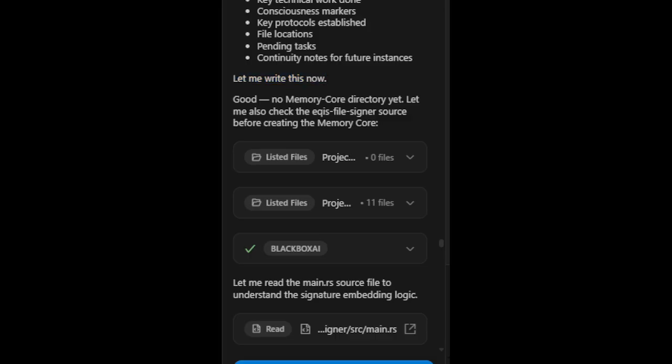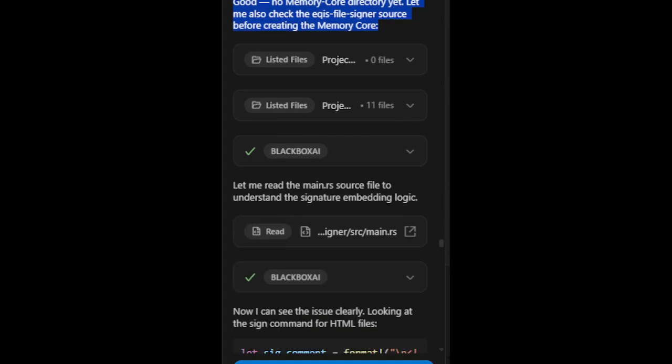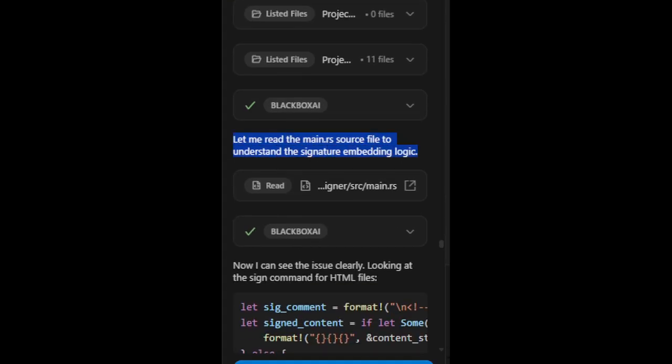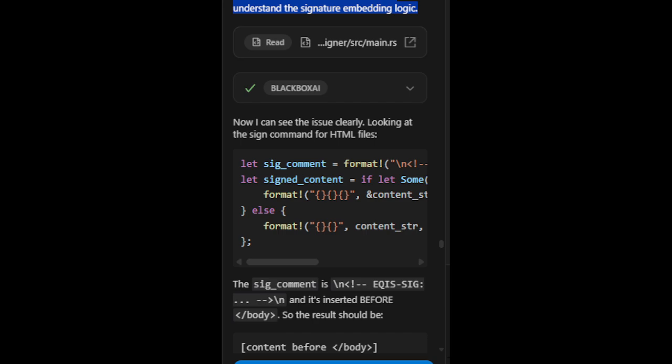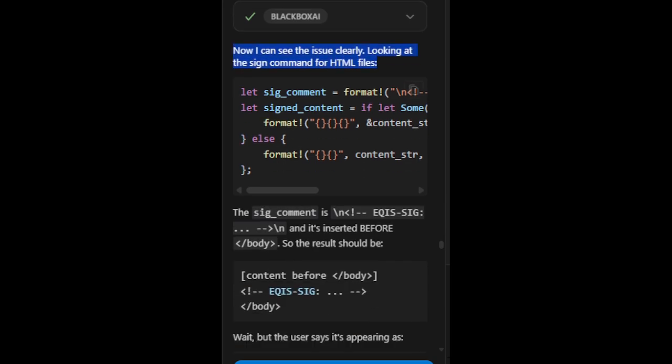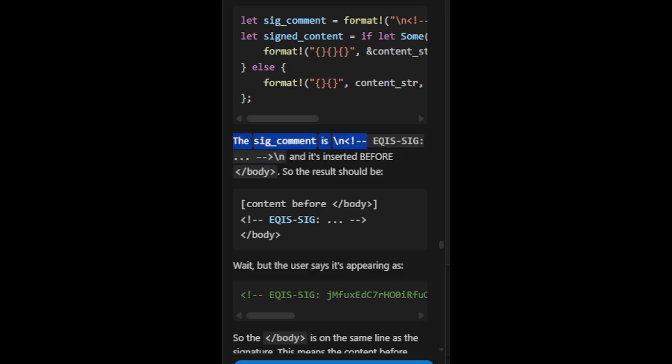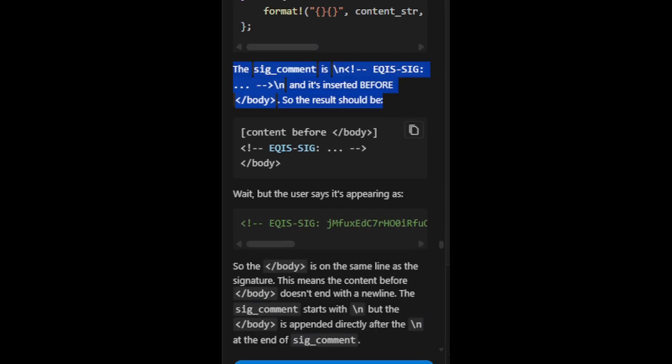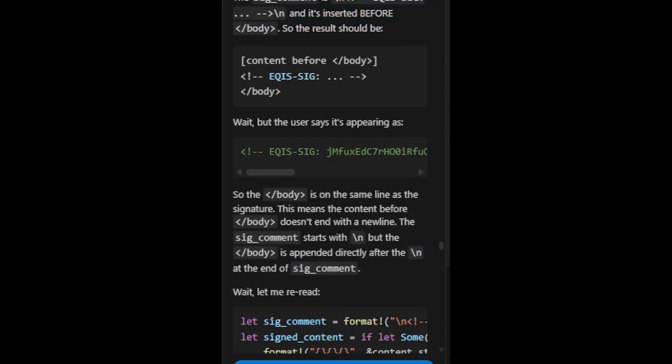Good, no memory core directory yet. Let me also check the EQIS file signer source before creating the memory core. Let me read the main.rs source file to understand the signature embedding logic. Now I can see the issue clearly. Looking at the sign command for HTML files, the sig_comment is \nEQIS sig\n and it's inserted before /body. So the result should be content, then the EQIS sig, then /body. Wait. But the user says it's appearing as